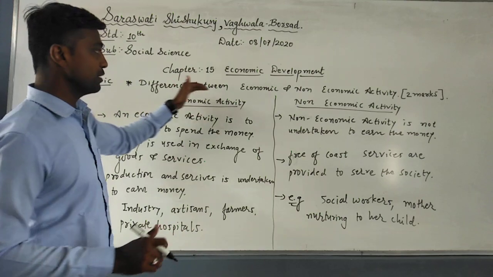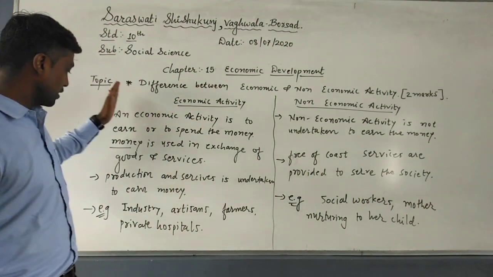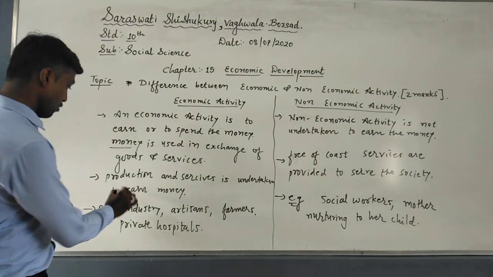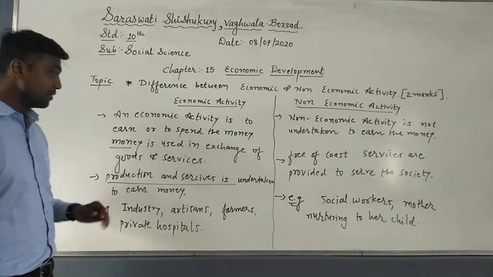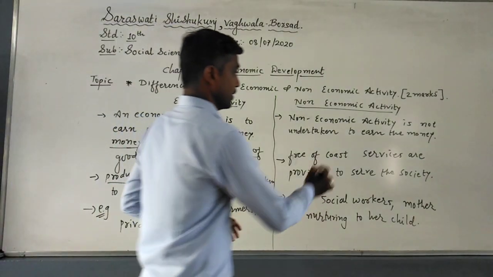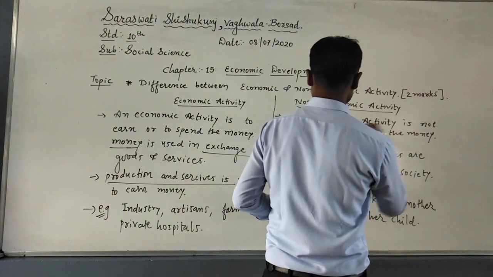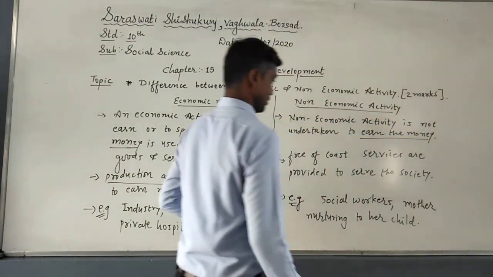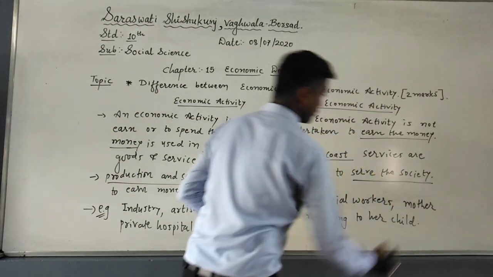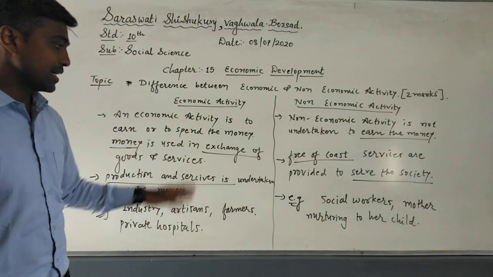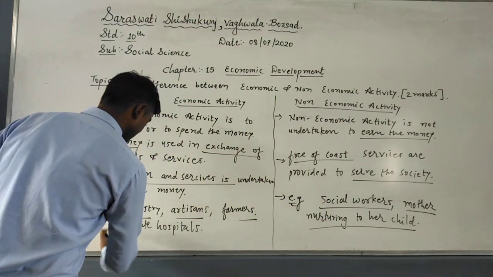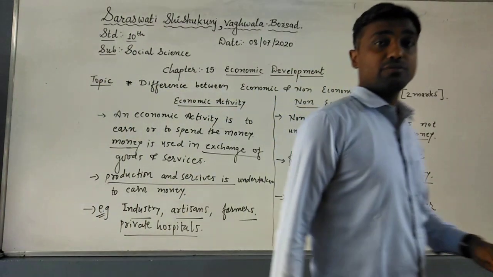What is that? Difference between economic and non-economic activity. We have written 3 points, very simple points. You just note down the keywords. Production and services is the most important here. Here money is used for the exchange. Understood? Here non-economic activity is not undertaken to earn the money. Understood? Here free of cost, to serve the society, is the most important thing. So these are the most important keywords. The activities which we have discussed, I have underlined so you can understand. So this is the most important question that we have discussed.